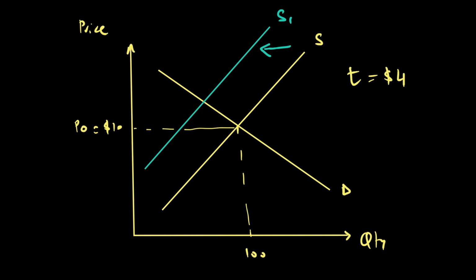So this vertical distance will be seen through the new equilibrium price. Let's say the new equilibrium price is P1. Let's say it's $12, and I'll talk about why it's going to be $12 in a little while. This distance, for example A to B, is our amount of the tax, and let's say the new quantity is now going to be 80 units.